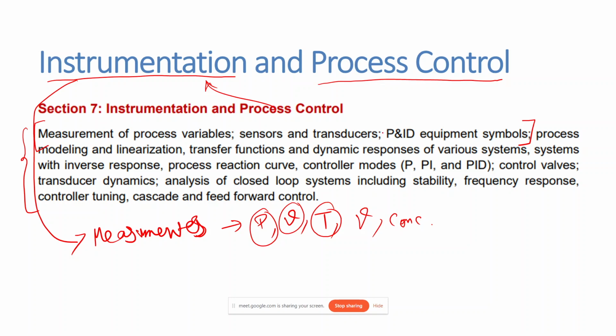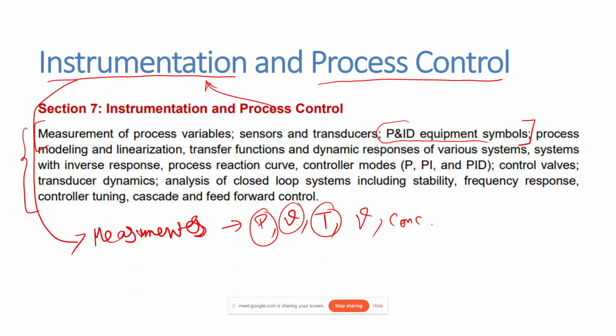And then we have the P&ID equipment symbols, where P&ID means piping and instrumentation diagram. Let's say if I have a reactor and there are instruments to measure these physical quantities, how should I denote them on a flow sheet? That is studied by P&ID, piping and instrumentation equipment symbols.